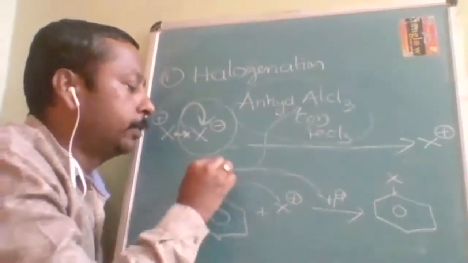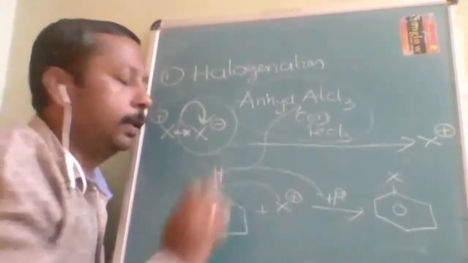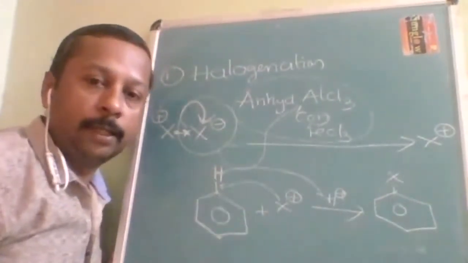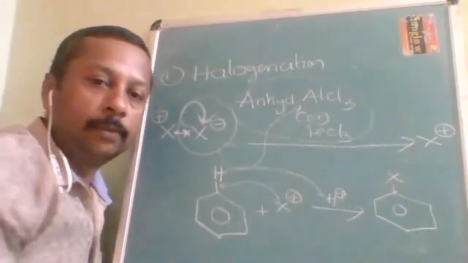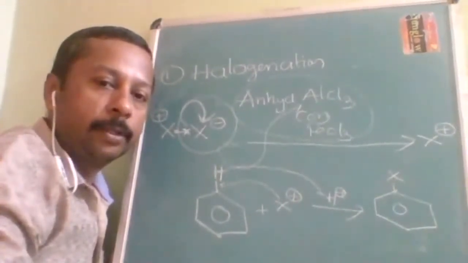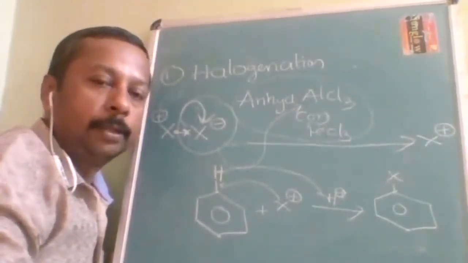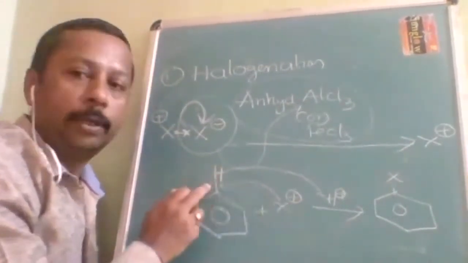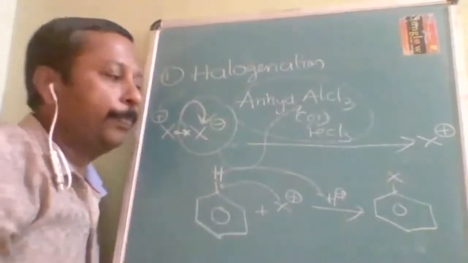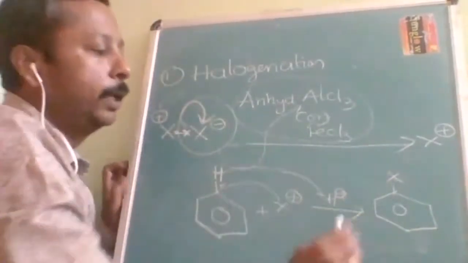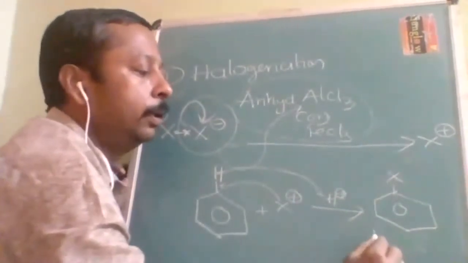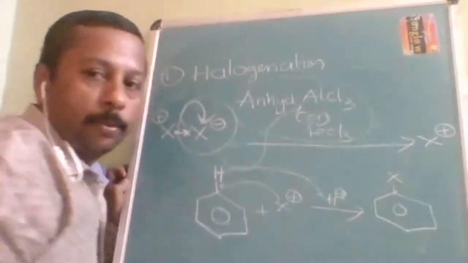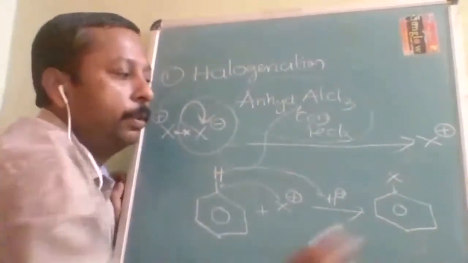Wherever there is a positive charge, that is an electrophile, because it attracts electrons due to the positive charge. So it is going to substitute the other electrophile. Here the substituted product, a haloalkane-type halo compound, is produced.